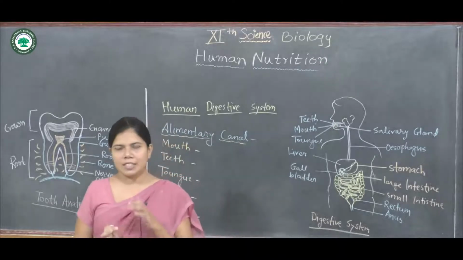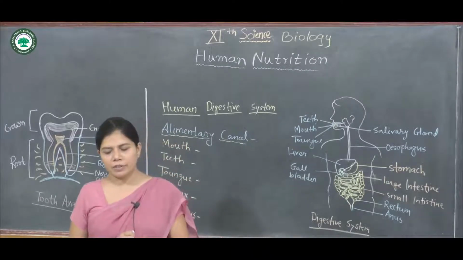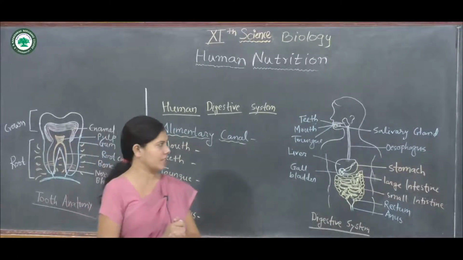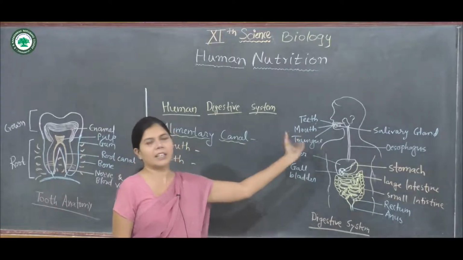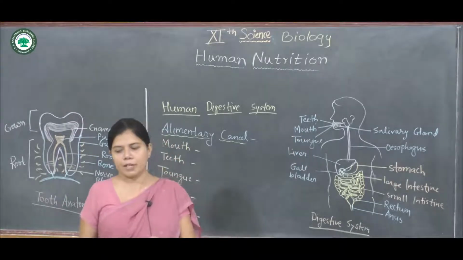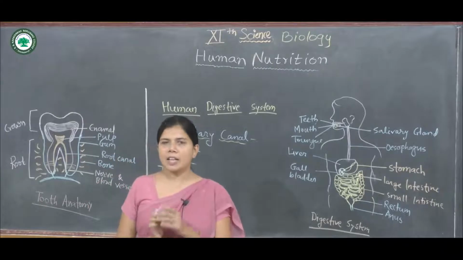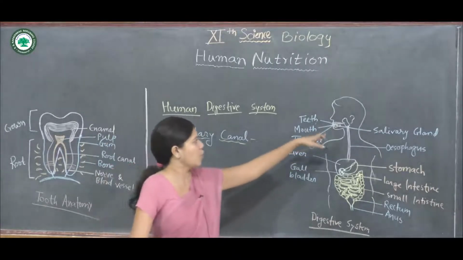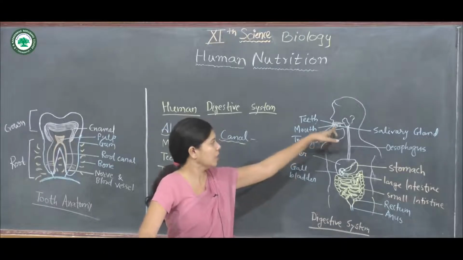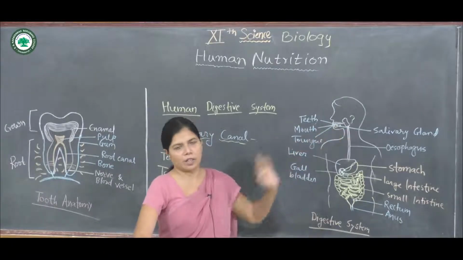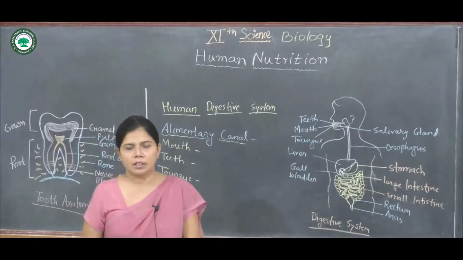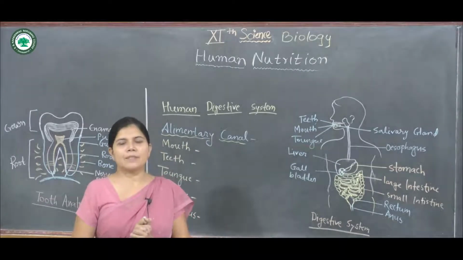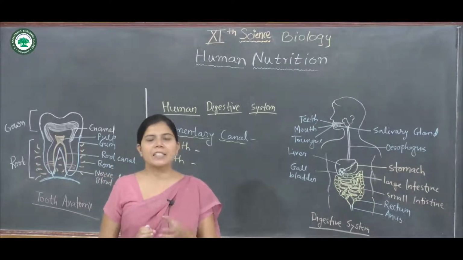The mouth is internally lined by the mucous membrane, and the salivary glands open into the buccal cavity, below the tongue. Now the teeth. Teeth are the main digestive organ.